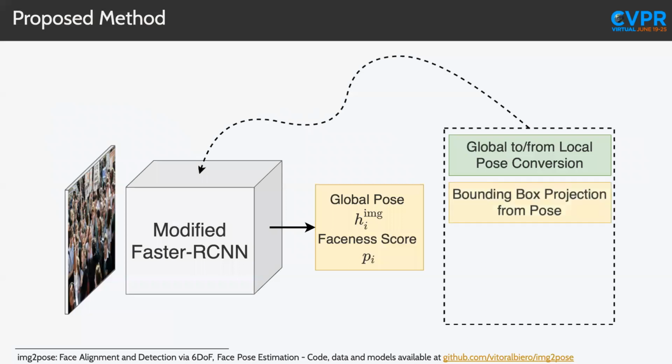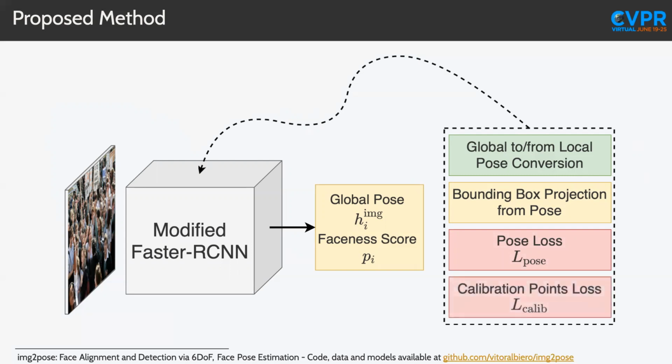Also, bounding boxes are projected from the pose. We perform a pose loss that is based on the 6 degrees of freedom being regressed, and we add an additional calibration points loss that is the points projected using the 6 degrees of freedom against the ground truth that's also projected using the 6 degrees of freedom labels.